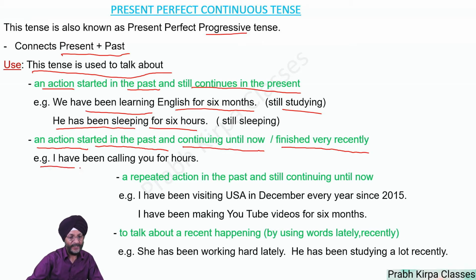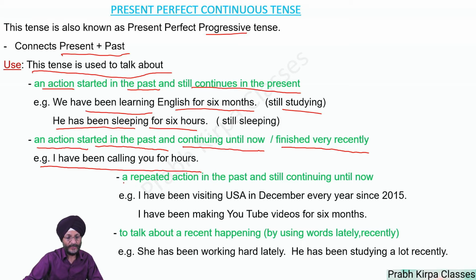For example, I have been calling for you. At last, you have picked up my phone and I am now live with you. That is, I was ringing you time and again in the past, and now this action of my calling has finished very recently. Here we use present perfect continuous.